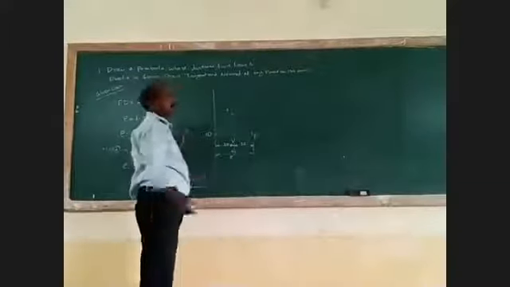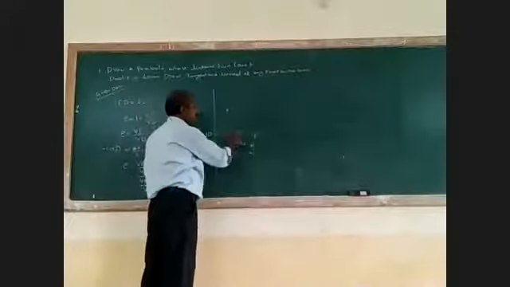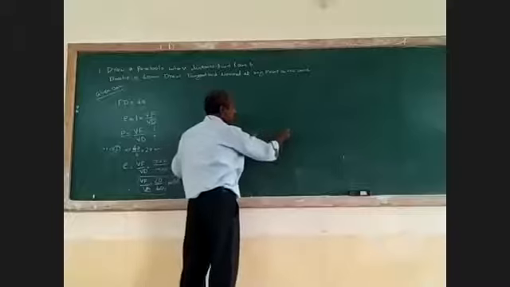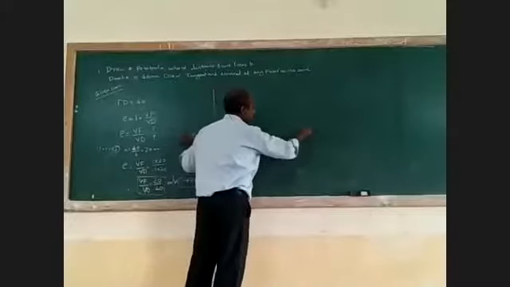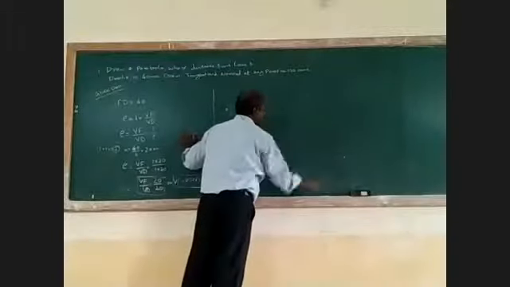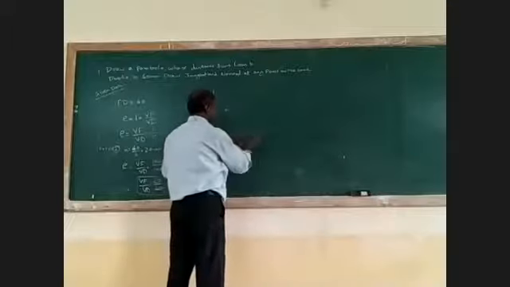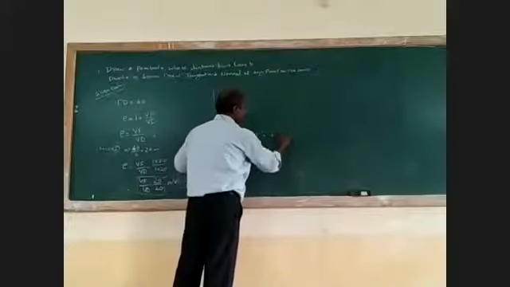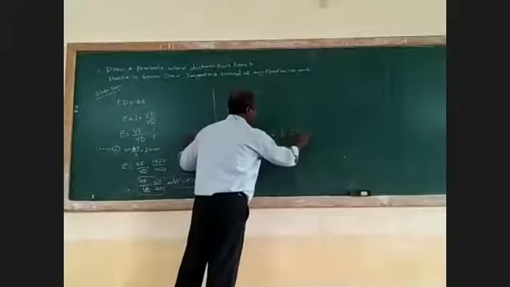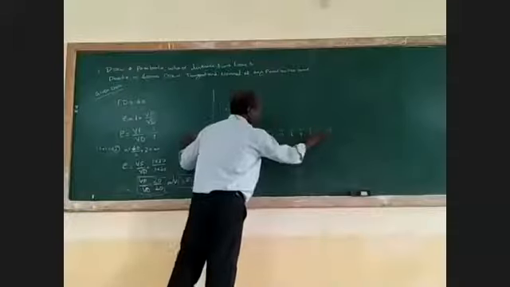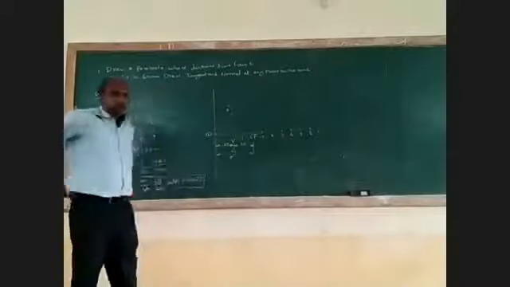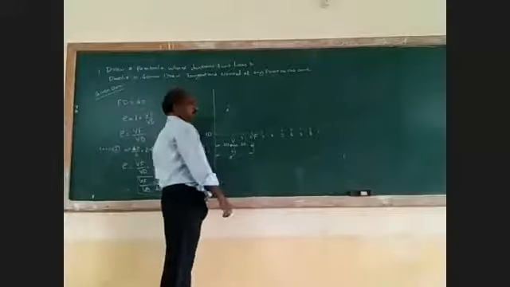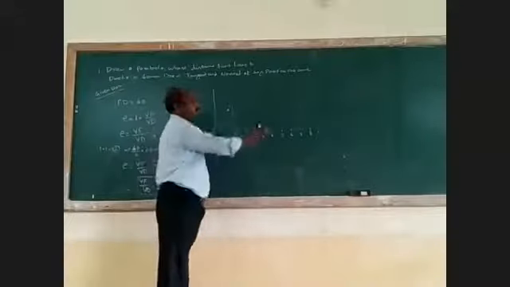Then take your convenient distance, 10 mm. One, two, three, 4, 5, 6, 7, 8. Less than 10 is enough. For an ellipse you take more than 10; for a parabola you take less than 10. Around 8 is enough.